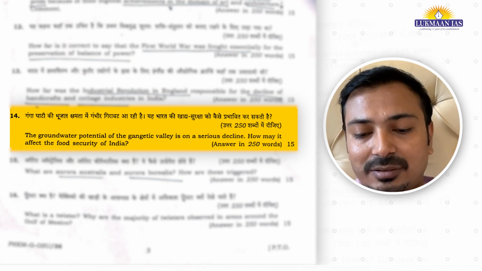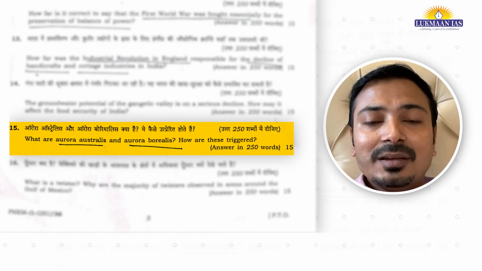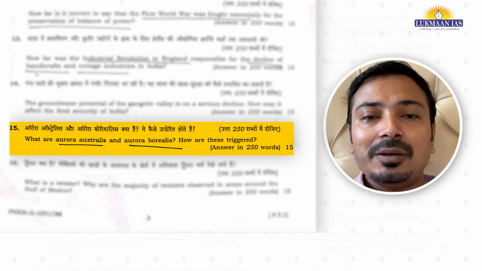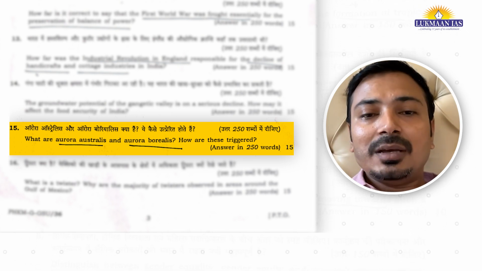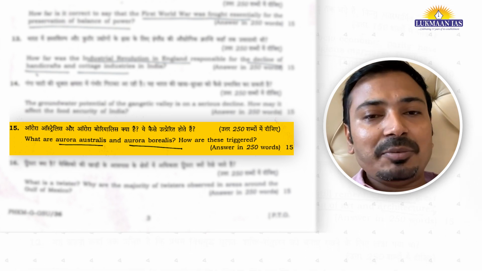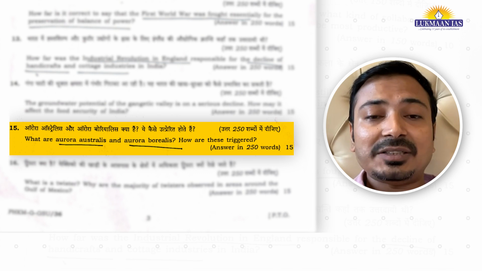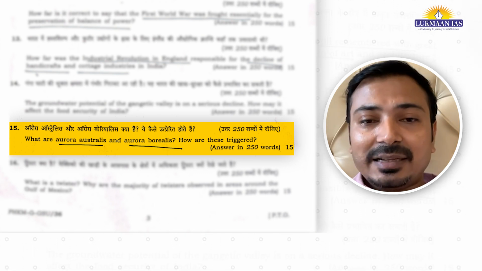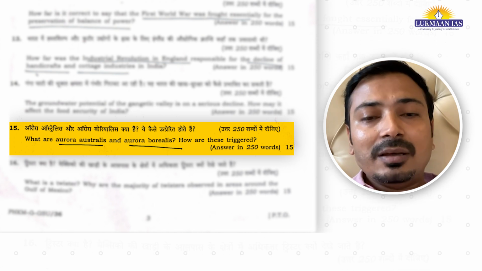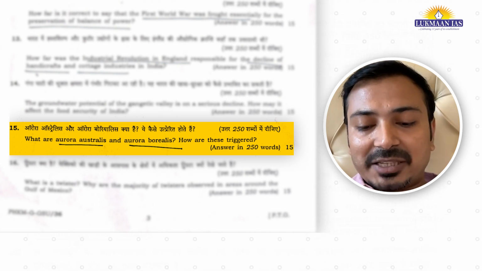Right. Second question, 15 marker, Aurora australis and Aurora borealis, how they are formed. ठीक है, तो yes, I was expecting this question. Why? In 2022 prelims they asked about geomagnetic storms and, let's say, aurora formation. So we were expecting कि ये कभी ना कभी अभी मेंस एग्जामिनेशन में geomagnetic storms और उसके इफेक्ट पूछेंगे. And we have been asking this question in our mains test series. And this year they asked this, directly mentioning Aurora borealis and Aurora australis and how they are formed. They are formed because of strong geomagnetic storms. ठीक है, तो ये आपको डिटेल में एक्सप्लेन करना है.